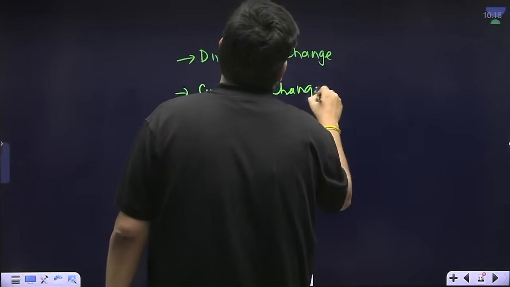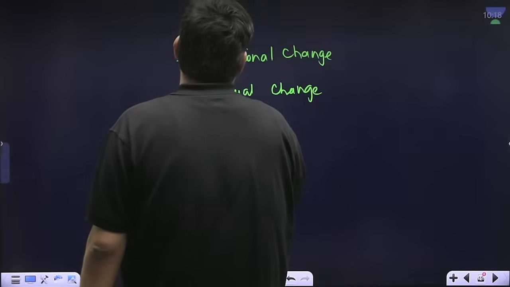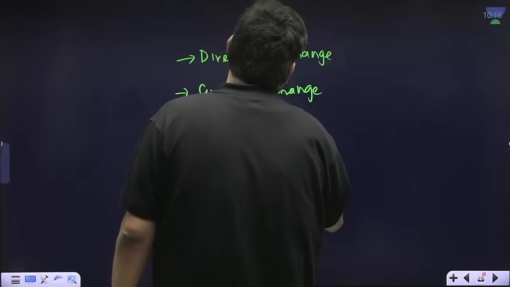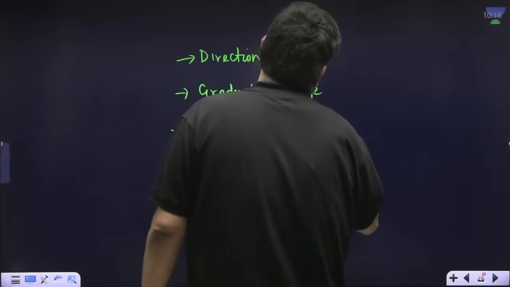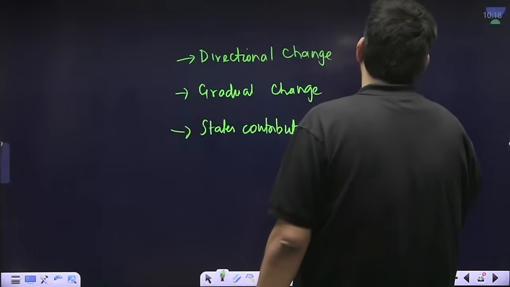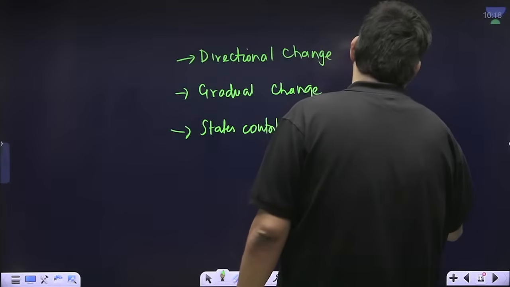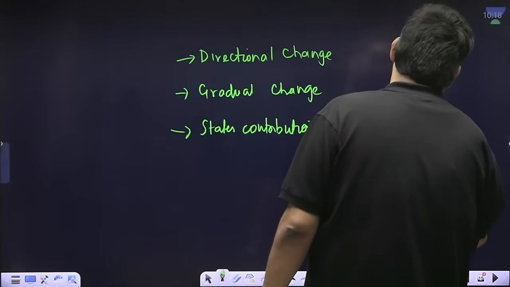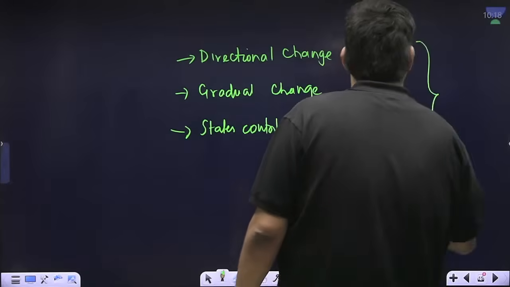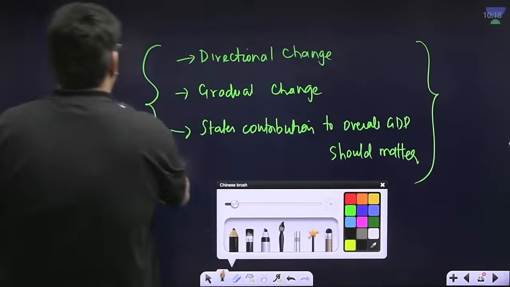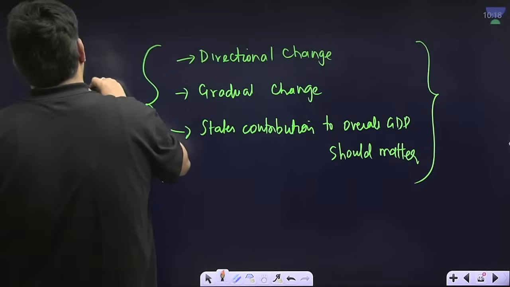change. But the aspect that states' contribution to overall GDP should matter, this is very important.